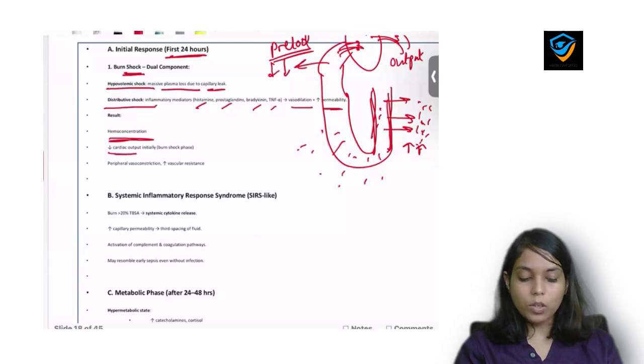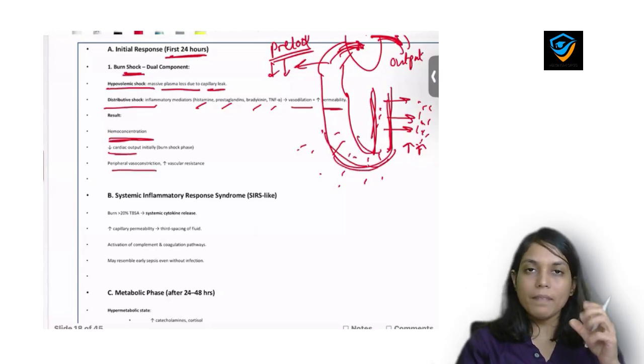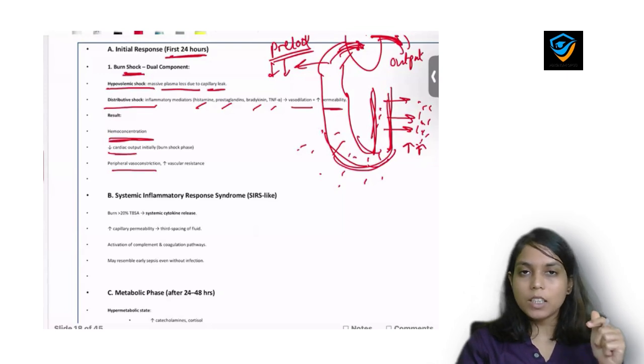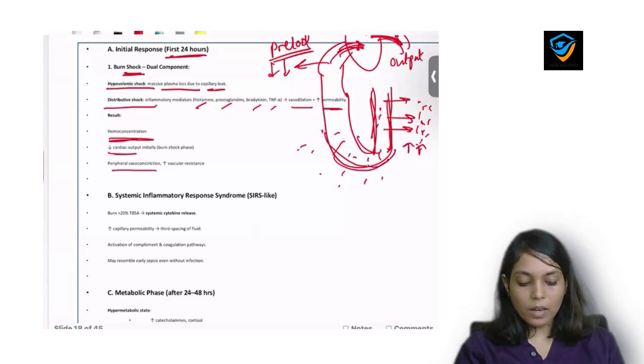Again there will be peripheral vasoconstriction because body tries to compensate by vasoconstriction, as fluid inside the vessel is already less, and increase peripheral vascular resistance.